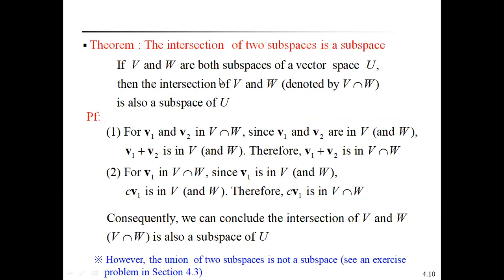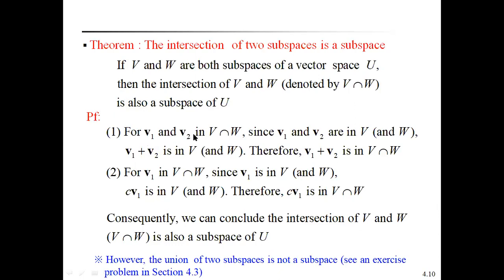Let V and W be two subspaces of a vector space U. Then the intersection of V and W is also a subspace of U. That means the intersection of any two subspaces is also a subspace of U. How to prove this one? Now going to the proof.